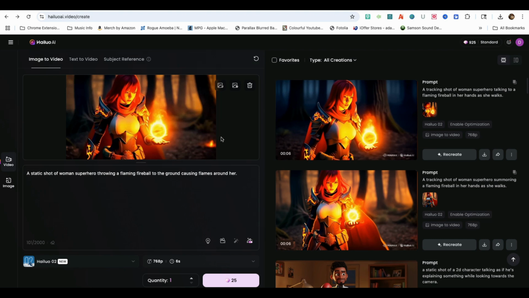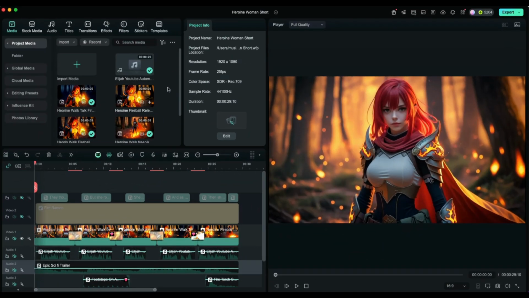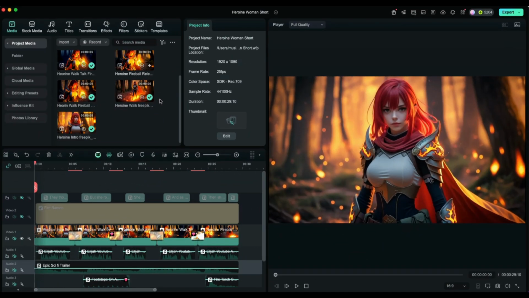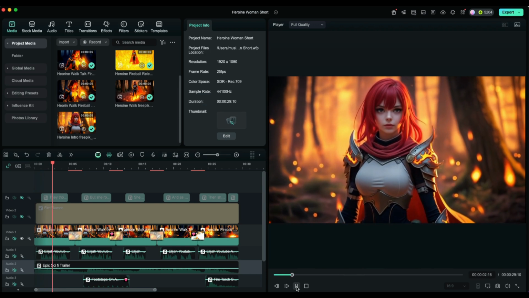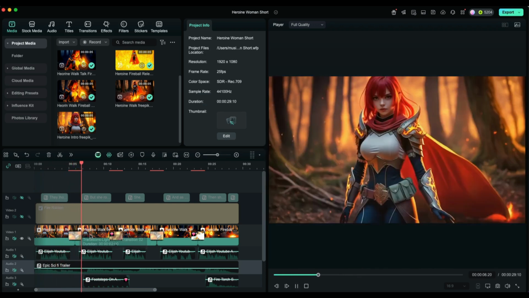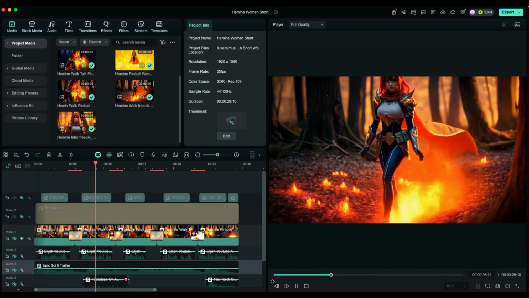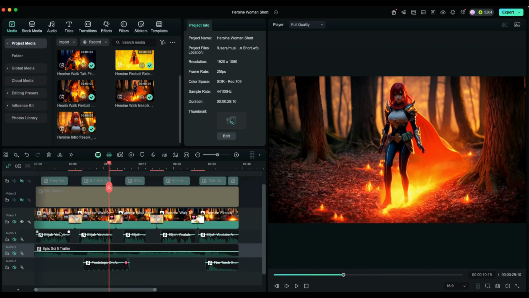Now I'll head over to the next YouTube Automation Workflow tool that can save you hours of time. I'm here inside of Wondershare Filmora 14, a video editing software with a ton of AI features. As you can see, I've already dragged in my video scene clips. I've added the transitions, voiceover, background music, captions, and effects which I have temporarily turned off. I'll unmute them one at a time so you can see the changes in the scenes.